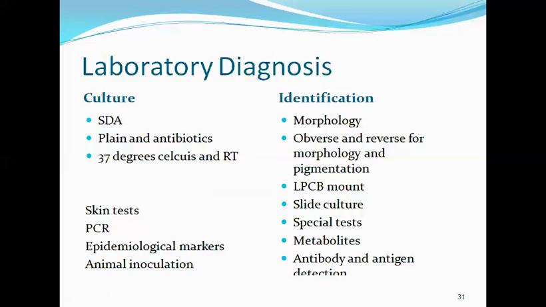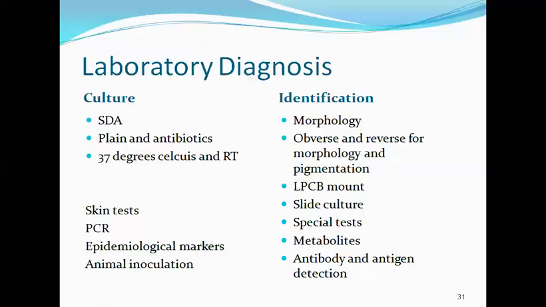The morphology can be observed on the slant, on the SDA also. The colony morphology is observed on the slant. When observing the colony morphology, we have to see the growth pattern, whether it has filamentous growth or not, whether it is a mold or not.